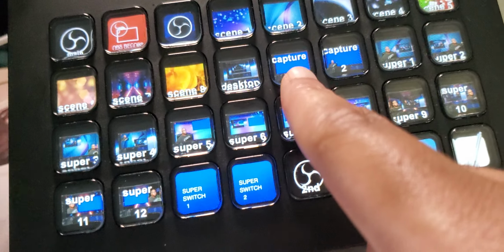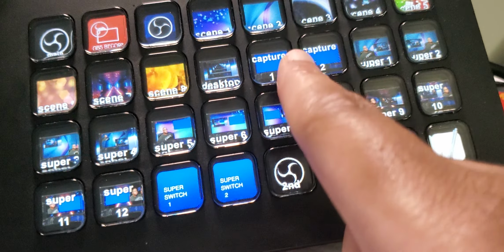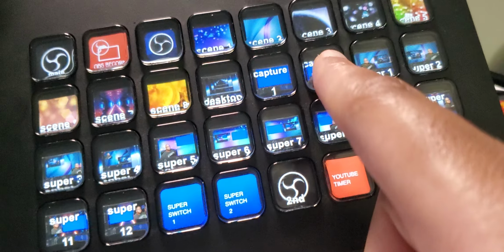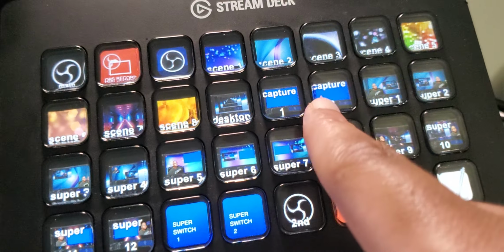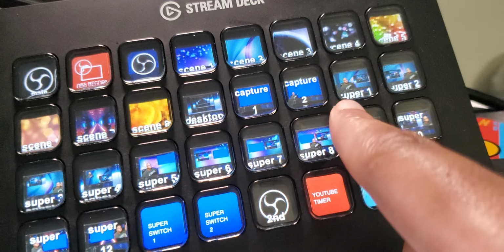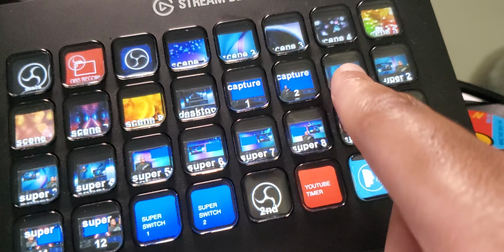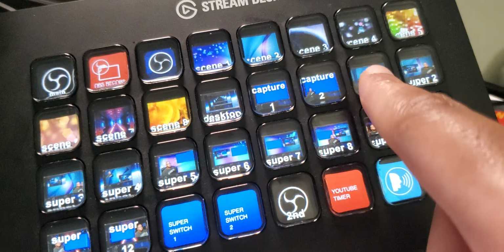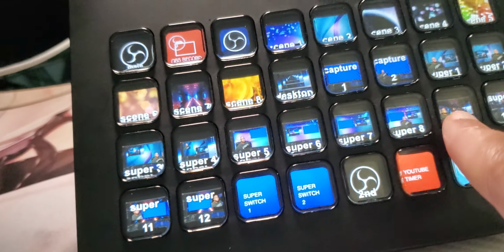This is a capture card without green screen or anything. I think it just has a capture card audio. And this one has a capture card audio webcam with green screen. This one is a super source one, which is where it just switches. It just has multiple moving parts in there. Same, all these are super sources.